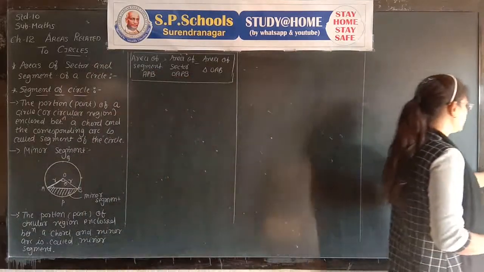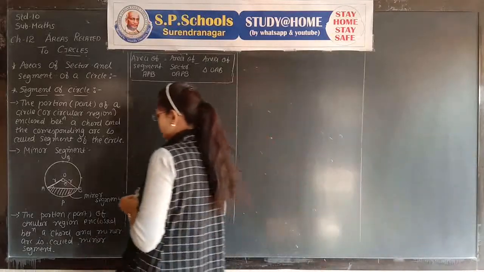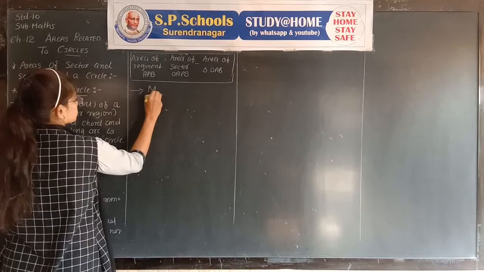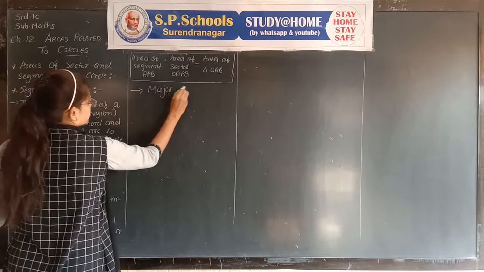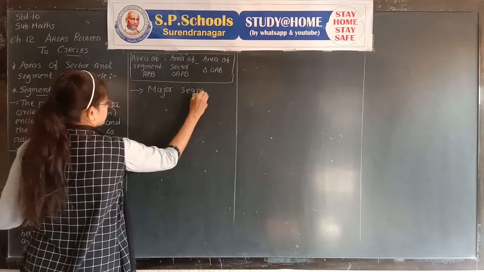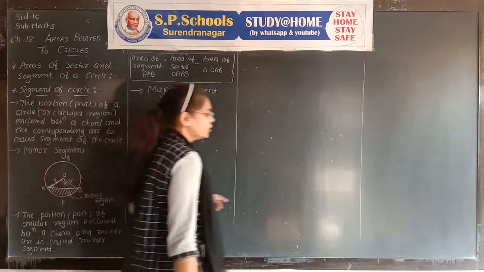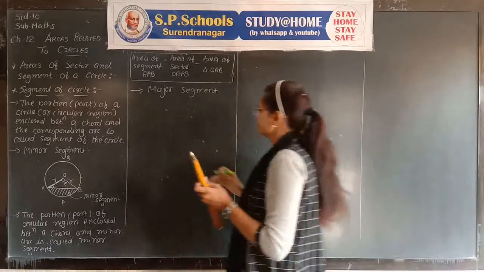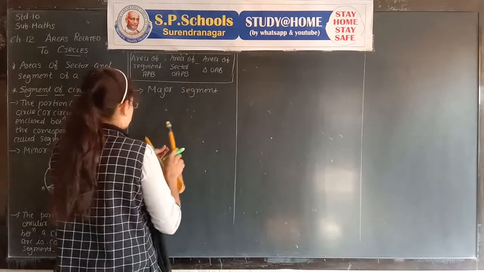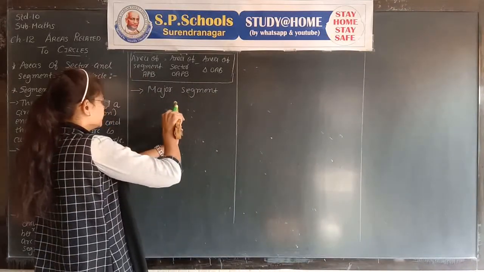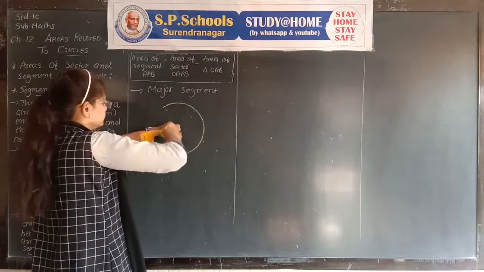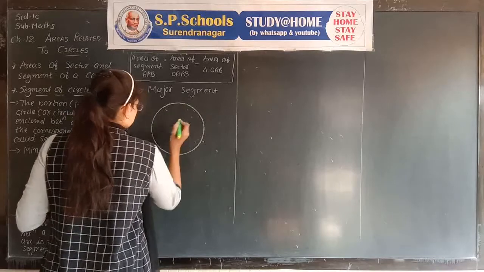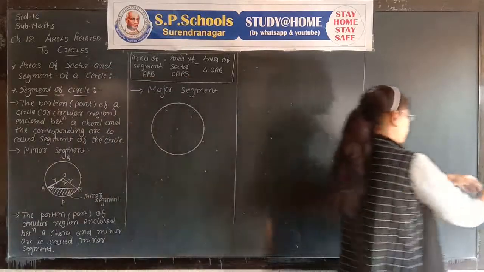Now we discuss the major segment. To understand the major segment, again draw one figure. One circle with center O, chord AB.